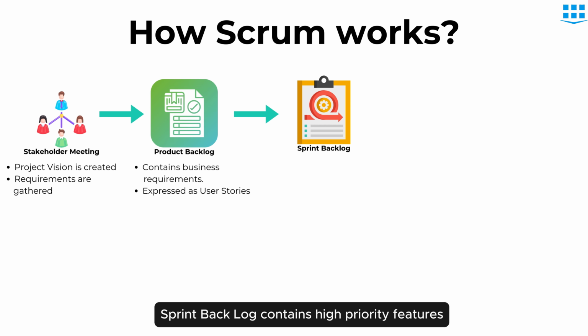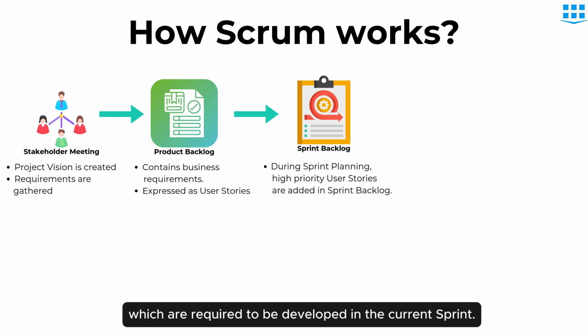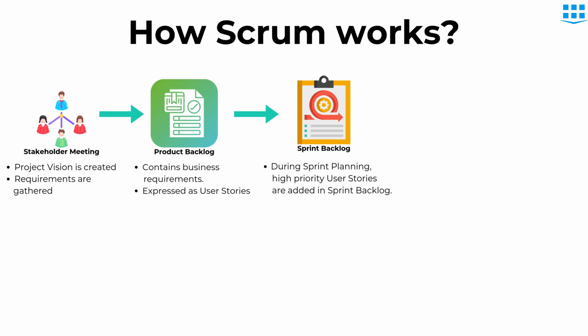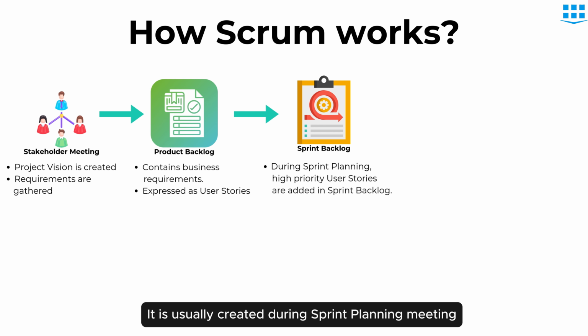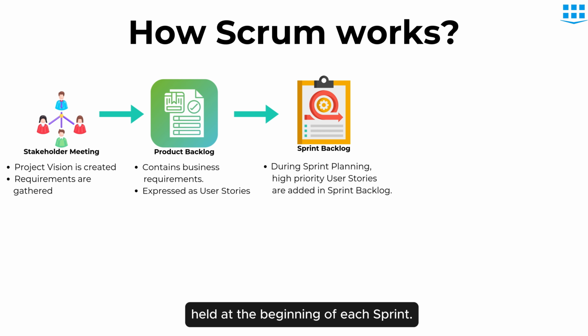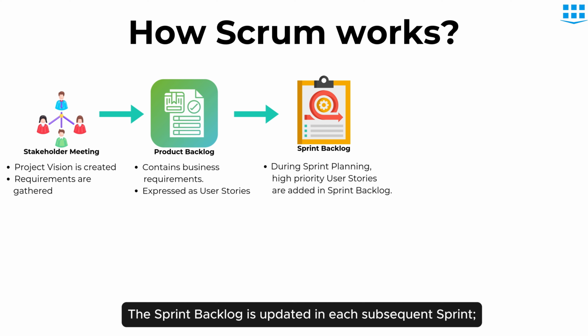Sprint backlog contains high-priority features which are required to be developed in the current sprint. It is usually created during sprint planning meeting held at the beginning of each sprint. The sprint backlog is updated in each subsequent sprint. However, no changes are made to it during an ongoing sprint.